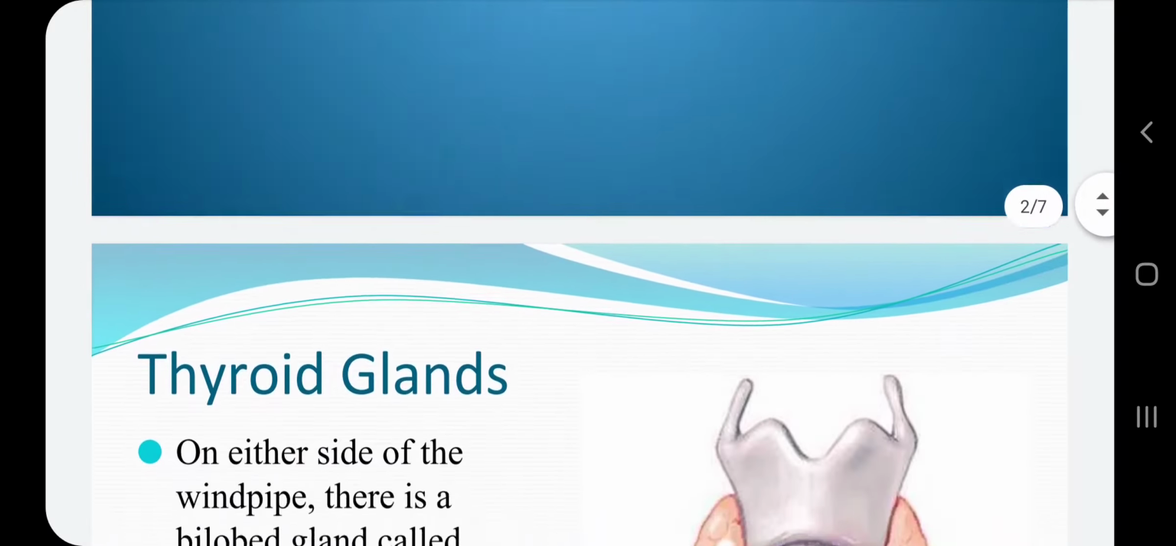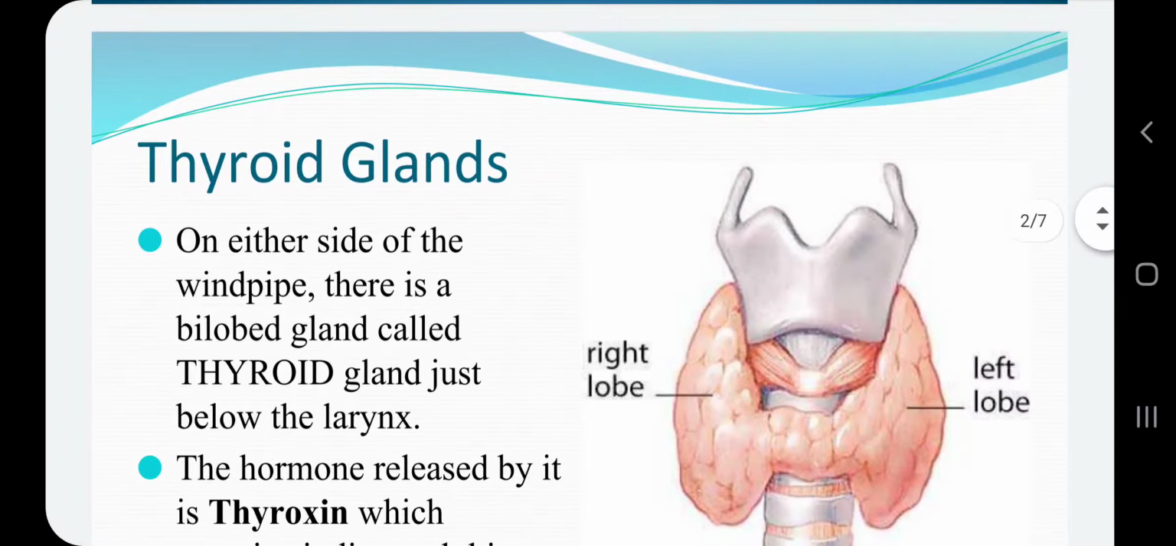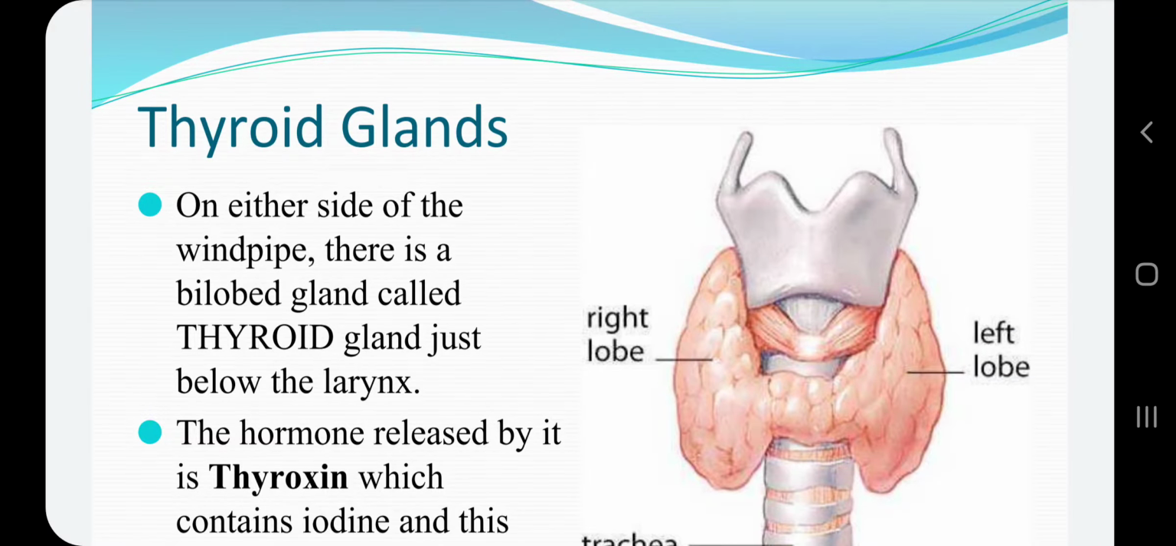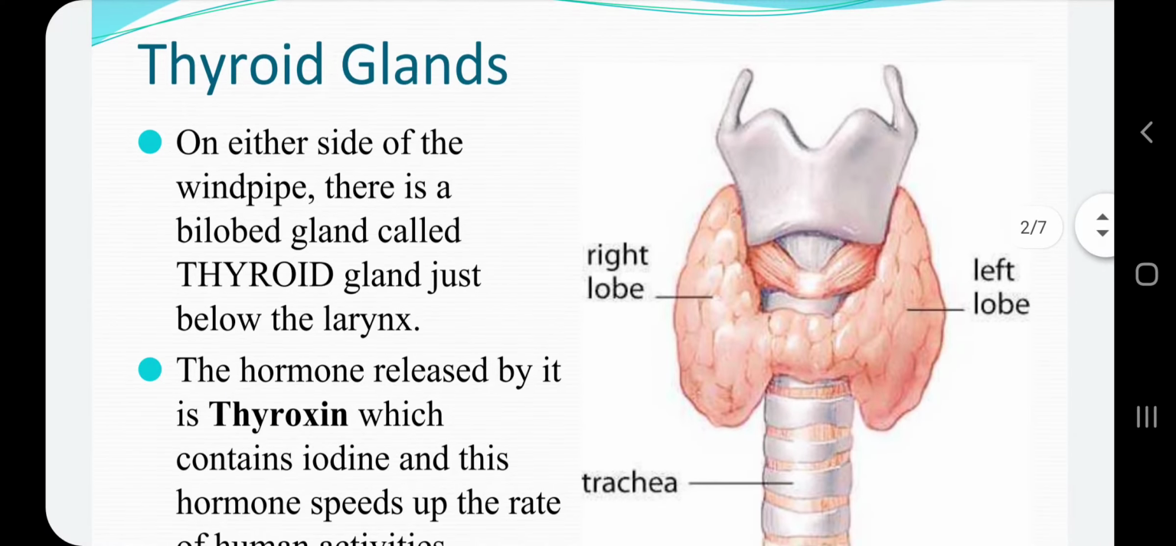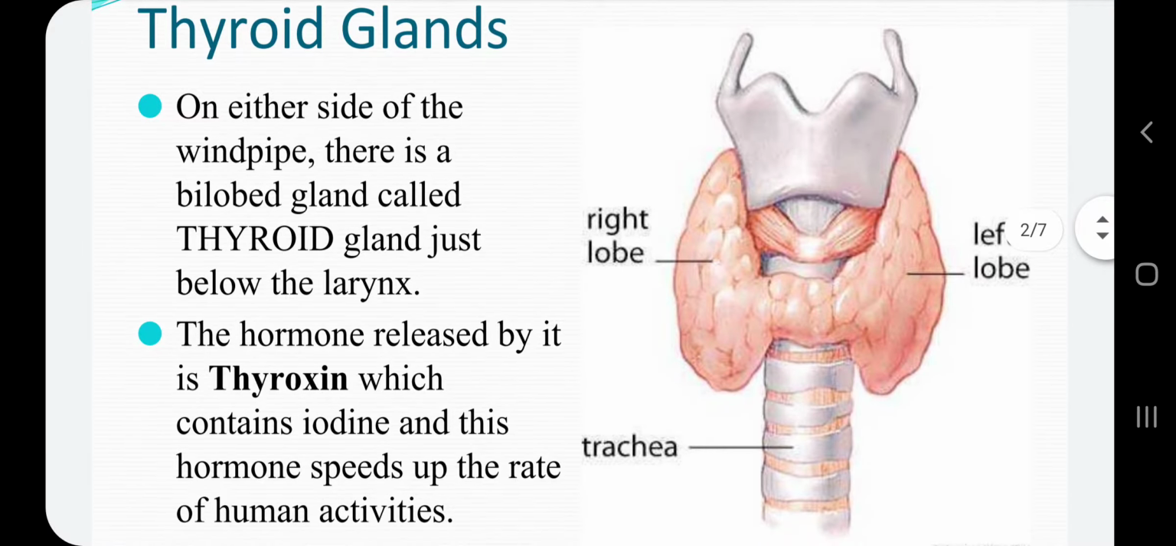First gland that we are going to discuss is the thyroid gland. This gland is present on both the sides of the windpipe, that is trachea. It is a bilobed gland, as you can see in the diagram. There is a right lobe and the left lobe, and it is present on the side of the trachea just below the larynx. It releases a hormone called thyroxine, and this thyroxine speeds up the rate of human activities. That is, it speeds up the metabolism rate in the body.